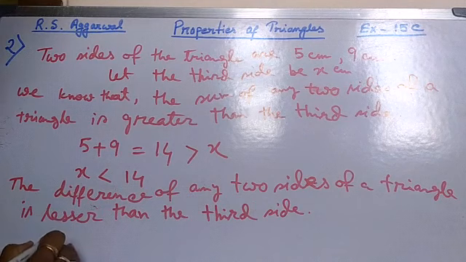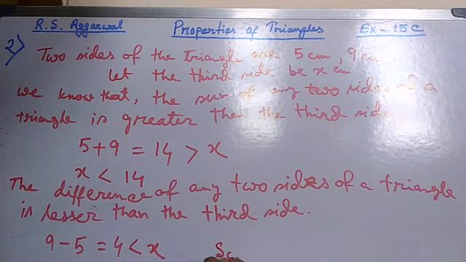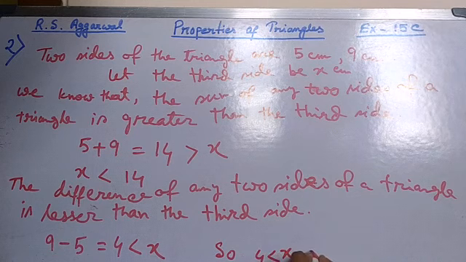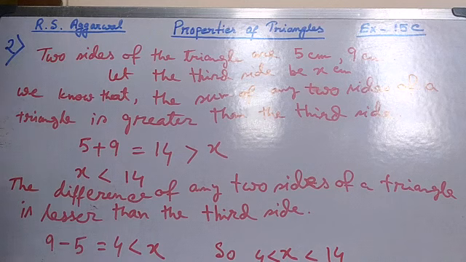That means 9 minus 5 is 4, so 4 will be lesser than the third side. That's why x will lie in between 4 and 14. That means the value of x will be greater than 4 and lesser than 14.